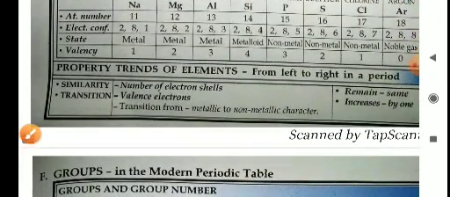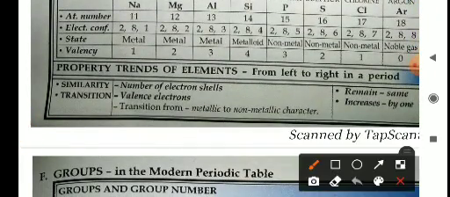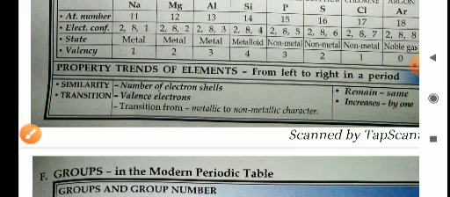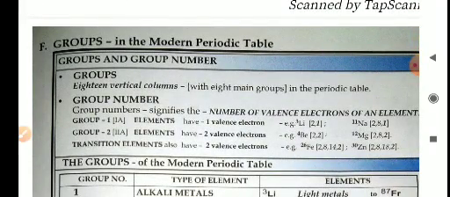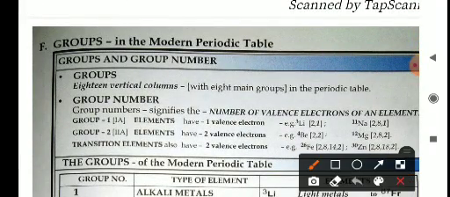Now the property trends of the elements from left to right in the periods. Similarity: the number of electron cells remains the same. Transition: valence electrons increase, and the character transitions from metallic to non-metallic. As we move from left to right in the period, the atomic number increases by 1. Now groups in the modern periodic table. There are 18 vertical columns with 8 main groups.